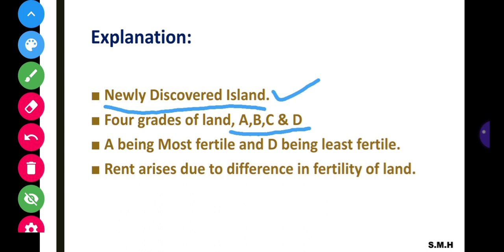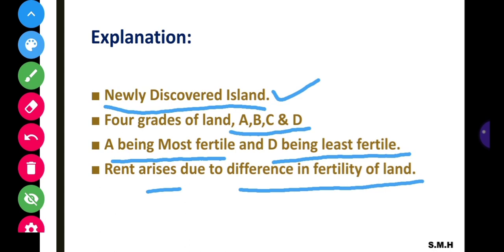In these grades, A is the most fertile land, and on the other hand, D is the least fertile land. And rent arises due to the difference in fertility of land. We will discuss how the rent exactly arises according to David Ricardo with the example.